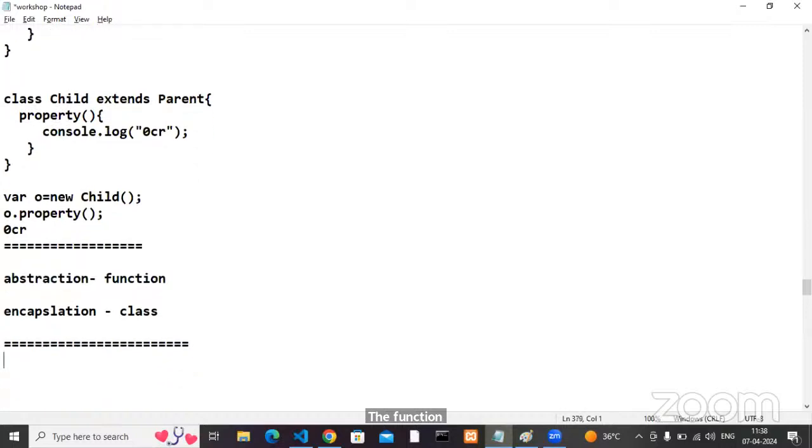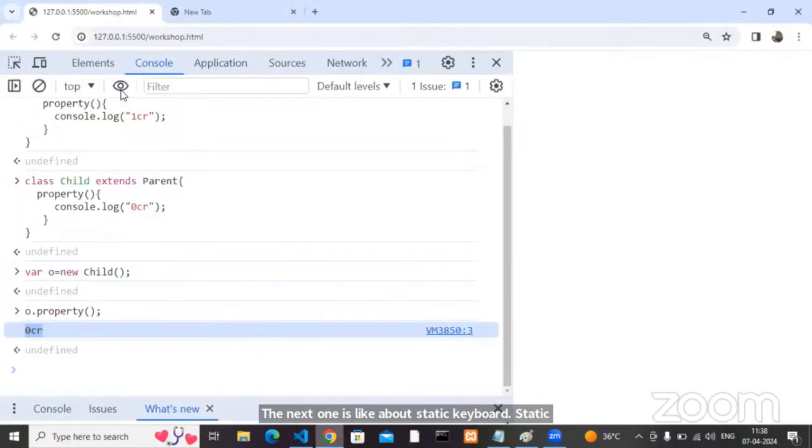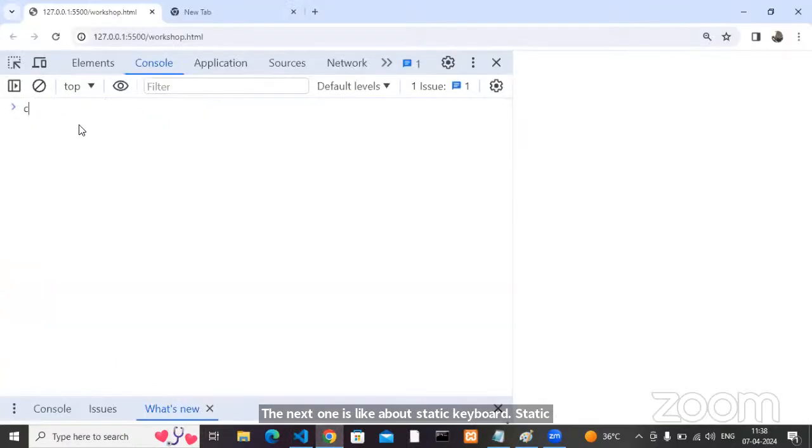The next one is the static keyword. Anyone knows about the static keyword? Very simple. I have a class A. Now n1 equals 10, and static n2 equals 20. Syntactically valid or invalid? 100% valid.